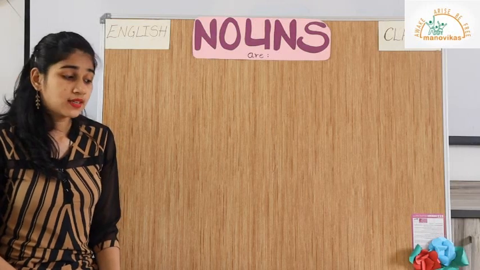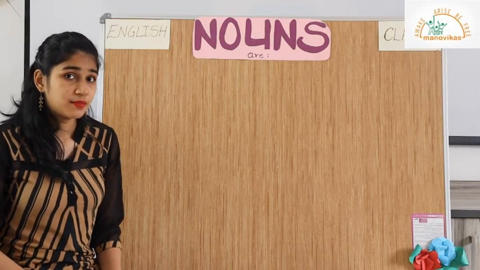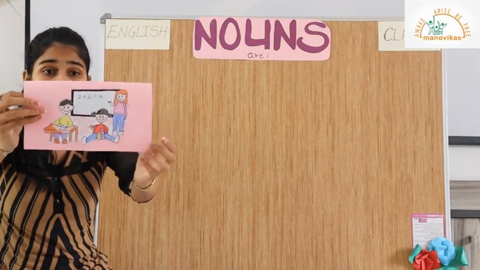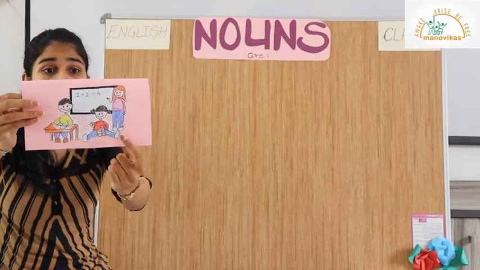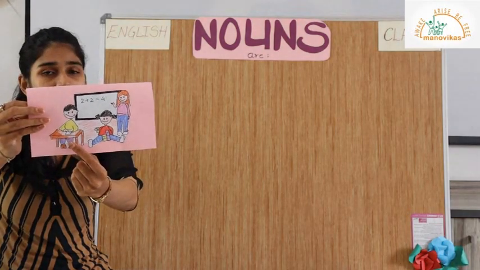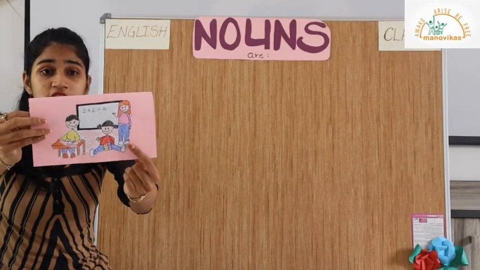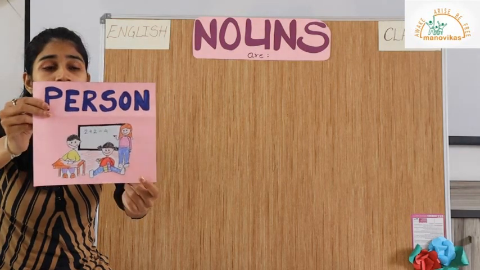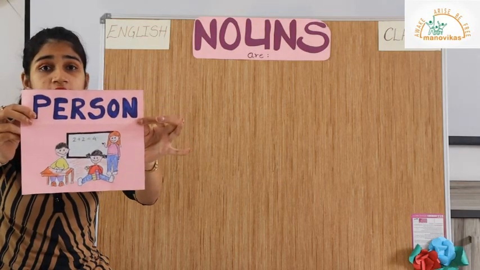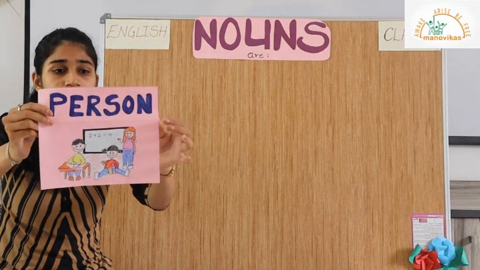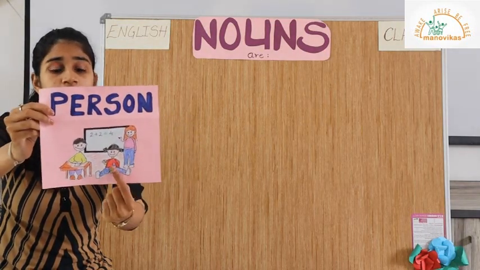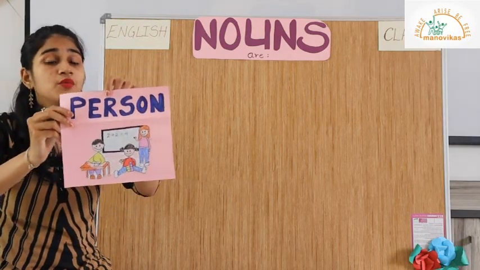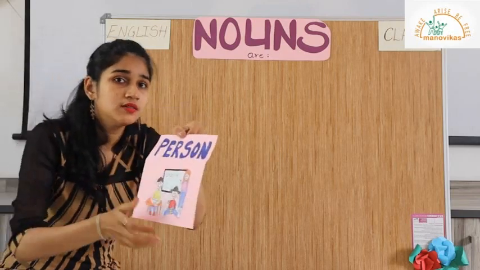Now I want you to look at a few pictures and tell me what you see in them. What do you see here, students? You are right. You can see a teacher and students. Now, teacher and students are naming words used for people. The naming word used for a person is called noun. Teacher is a person. Students are people. Hence, naming words used for person are called nouns.